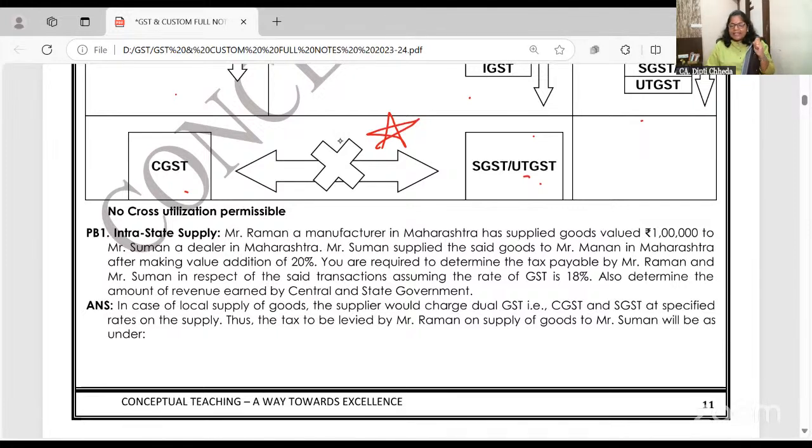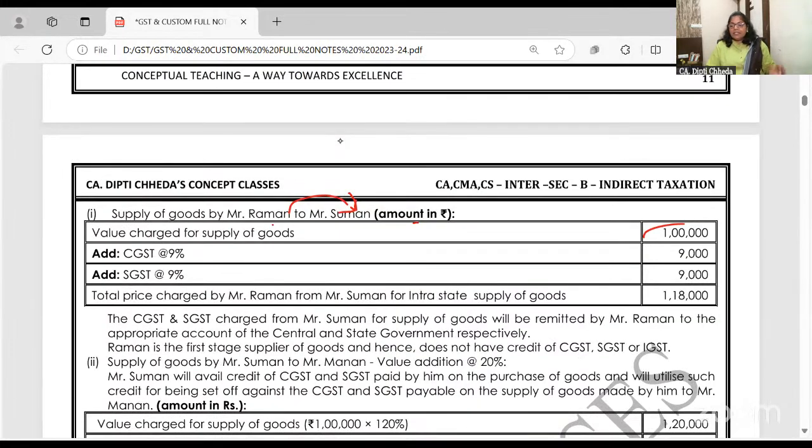We'll take one example for this. Ramana, a manufacturer in Maharashtra, has supplied 1 lakh goods to Suman in Maharashtra. And Suman then supplied to Manan in Maharashtra after making value addition of 20%. Same as the 10 rupees, 2 rupees I gave. You are required to determine the tax payable by R and S, 18% GST. R to S. R has sold the goods to S within the state. So within the state, what will you charge?